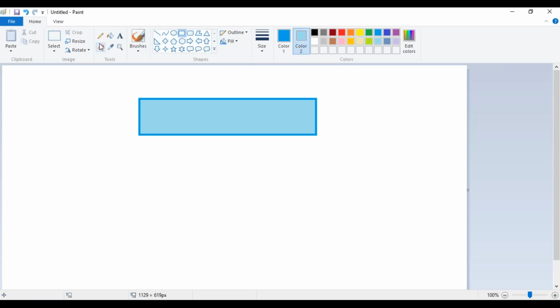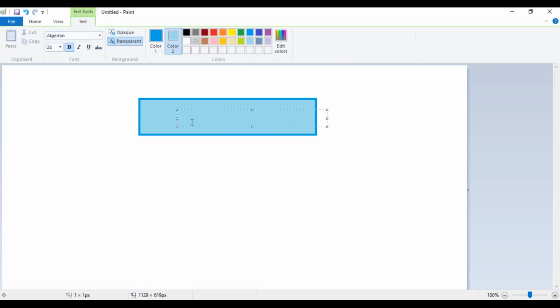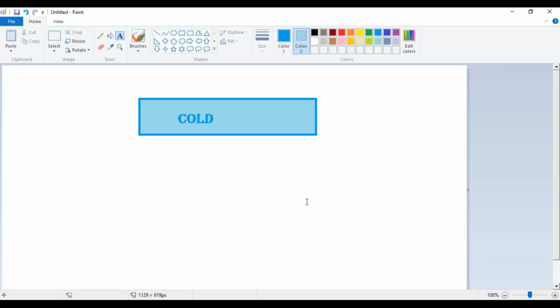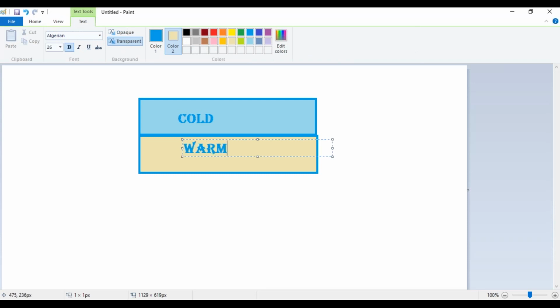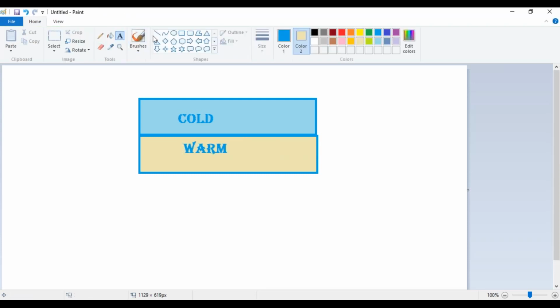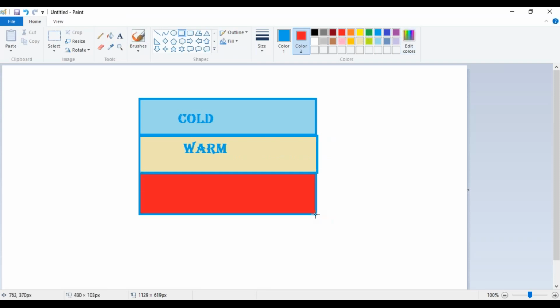You have the first set of data called the cold data. The next set of data is the warm data, and the next set of data is the hot data.